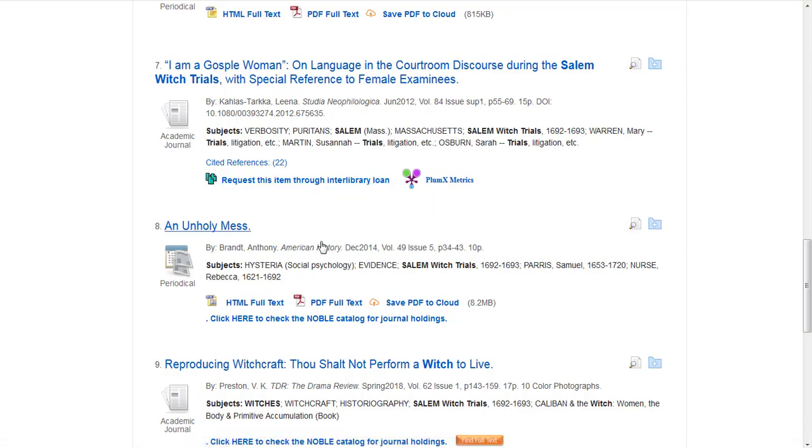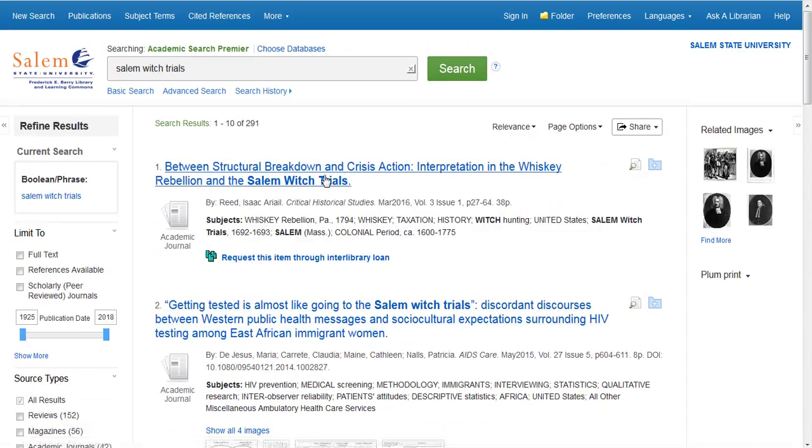This search returned almost 300 hits. You can reduce that number by limiting your search results. Limiters can be found on the left side of the page. You can limit to full text, which gives you results you can read right away.